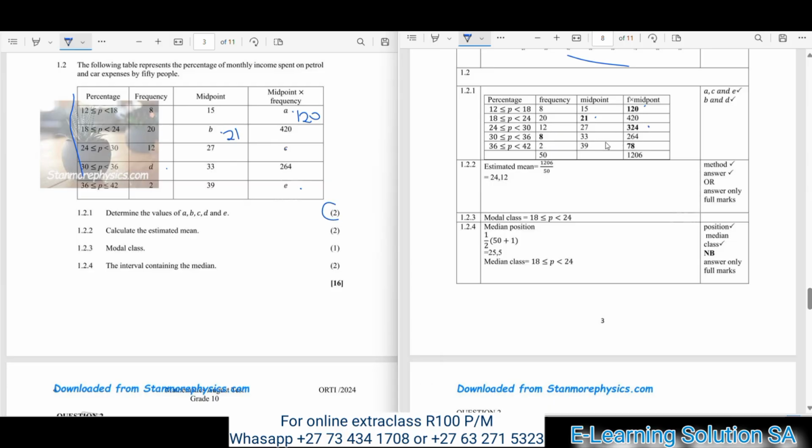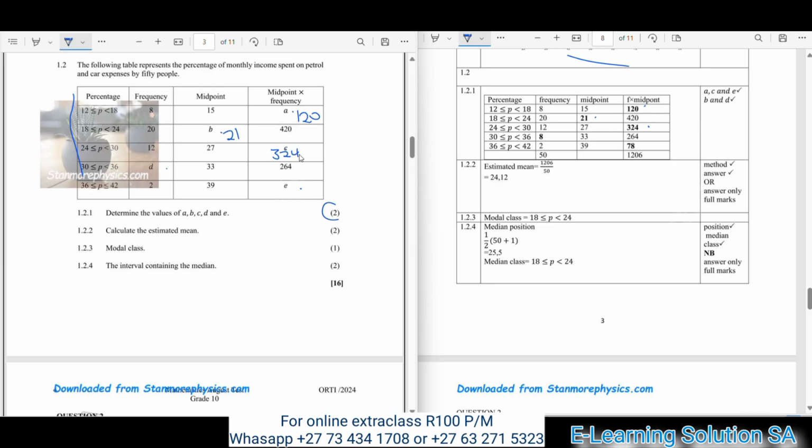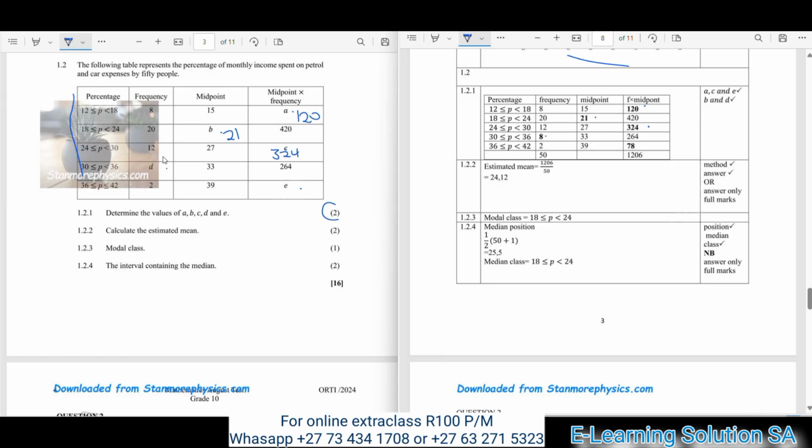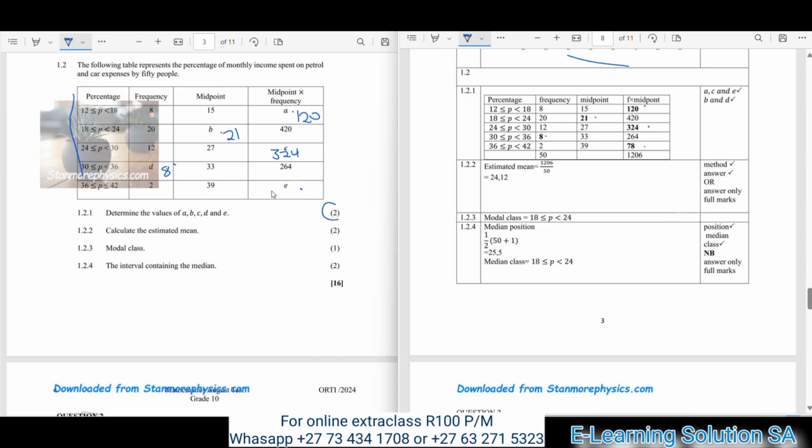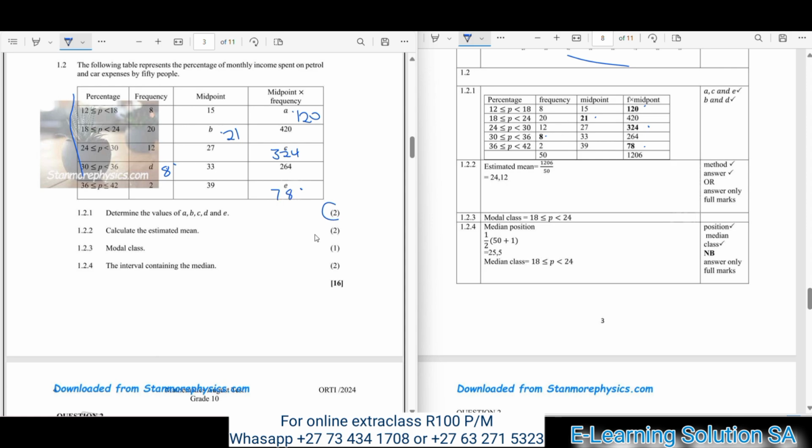And our C was 324. You must make sure that you get this correct, guys. And our D was 8. And our final answer, which is E, was 78. So you must make sure that you get everything here so that you can get all of these 2 marks, guys.